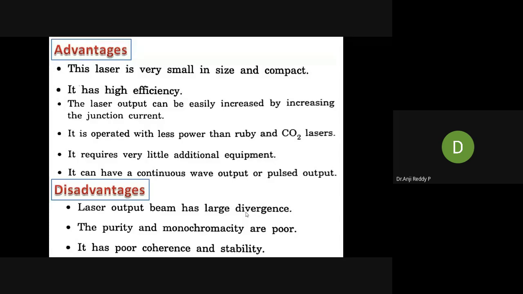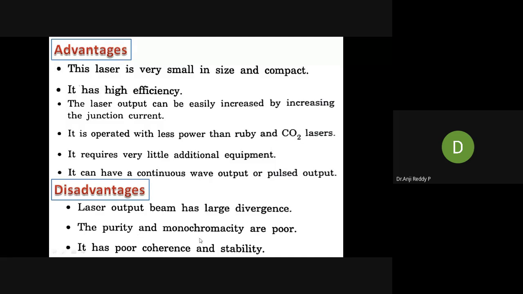You can take other lasers like the ruby laser or CO2 laser they given here. Even if you increase the distance between the wall and the laser, the spot diameter won't increase. A single spot, single diameter, we can observe up to kilometers. But in case of the semiconductor diode laser, if you increase the distance between wall and laser, the diameter of the spot will increase. That means it gives more divergence. That is one of the disadvantages: the laser output beam has large divergence.